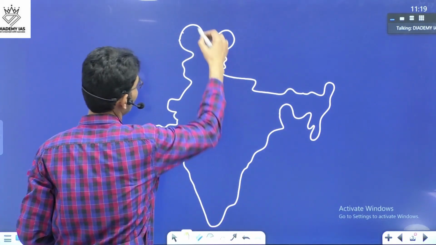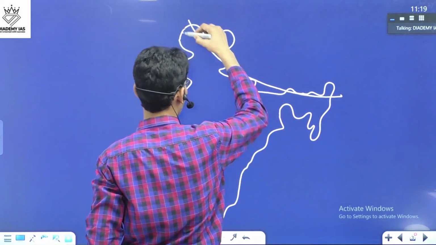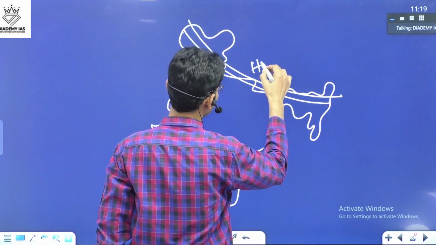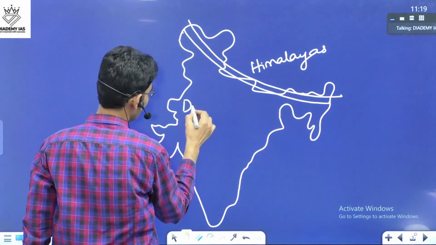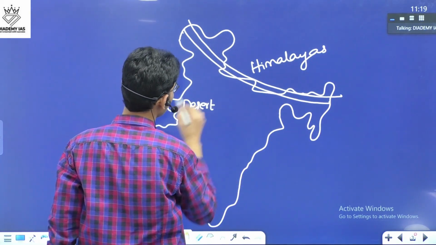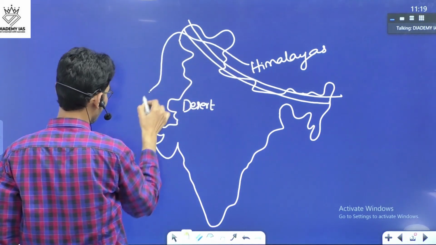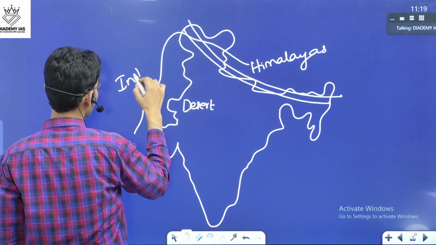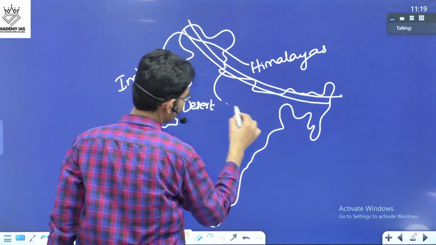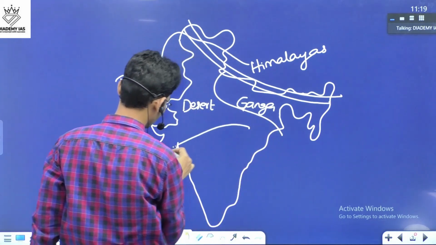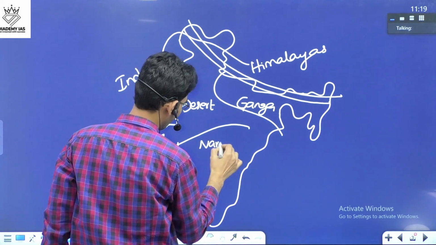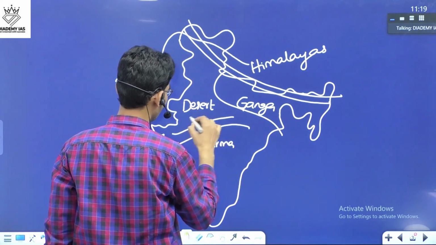Now when it comes to this, we have the Himalayas. Here, the desert is there. Now here, we have the Indus River, the Ganga River, the Narmada, and you have the Vindhyas also.